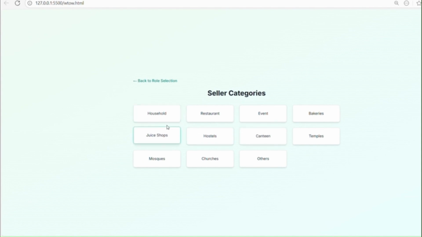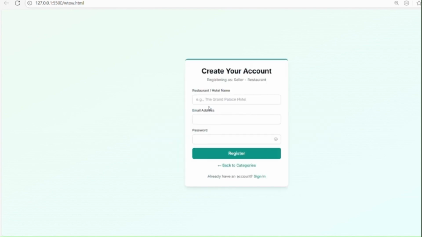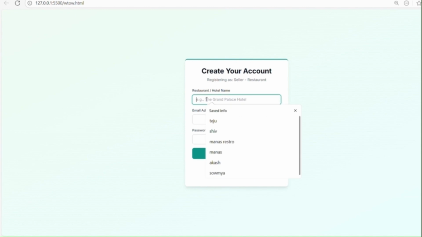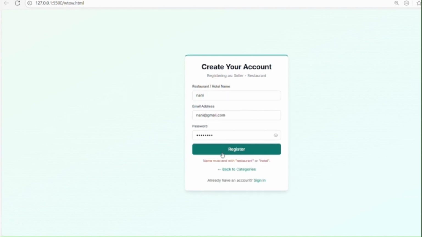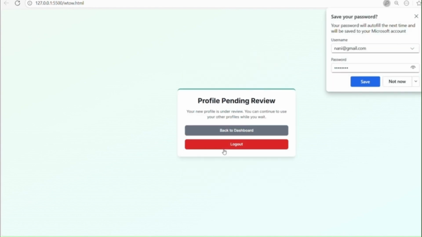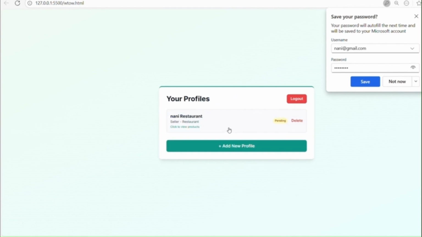Here we have different categories like household, restaurant, event or bakeries. You can choose according to your requirement. Now let me assume I am a restaurant owner. Now I need to register. It gives an error that the name should definitely end with a restaurant or hotel name in the name section. So now I will mention it as a restaurant. Now, once you have entered it, you can go back to the dashboard. Here, your profile will be pending because the admin has to approve your request.